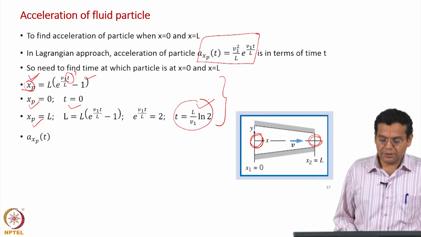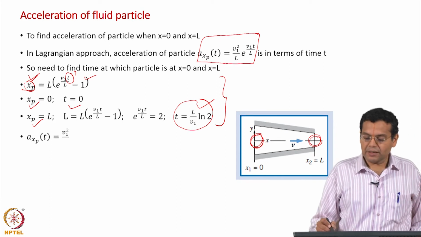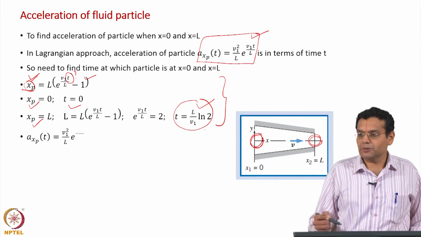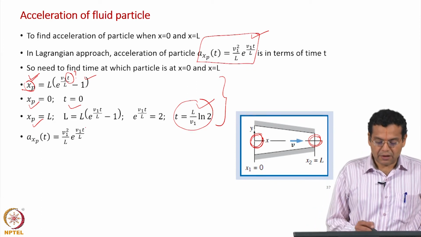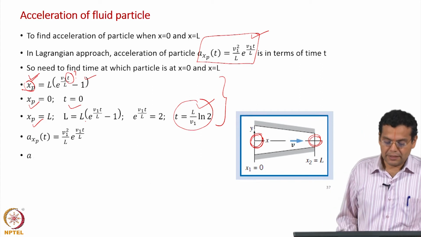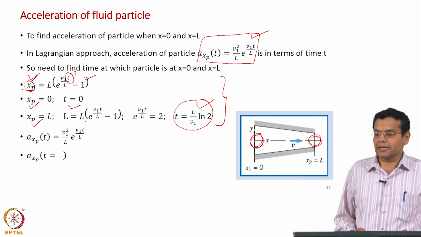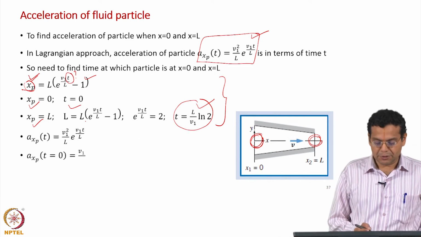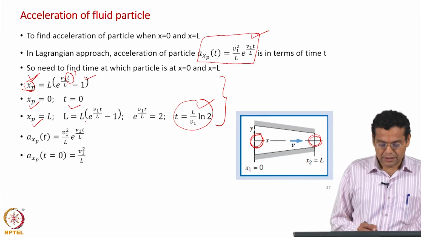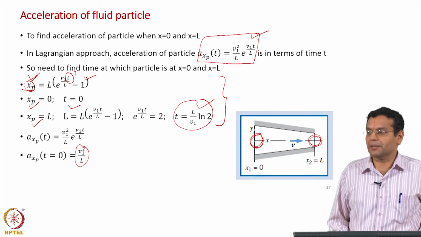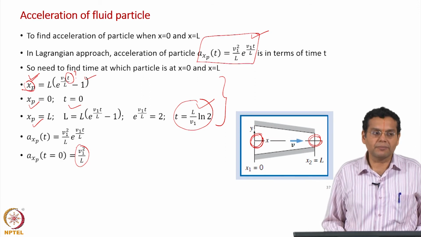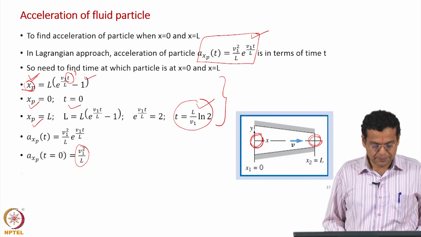Now, what should we do? To find the acceleration, we need to substitute this time there. We have got both the times, at the beginning and at the end of the channel. So, substitute t equal to 0. So, this becomes unity, that is the acceleration of the particle at the beginning of the channel, same as what you got from the Eulerian approach.